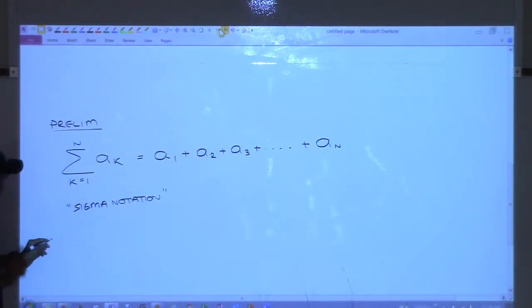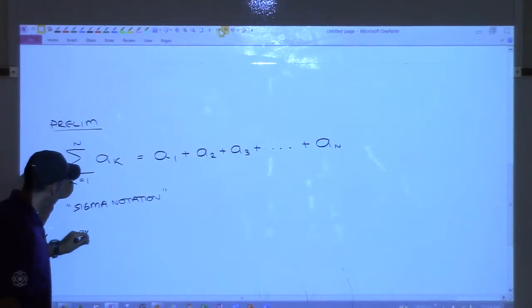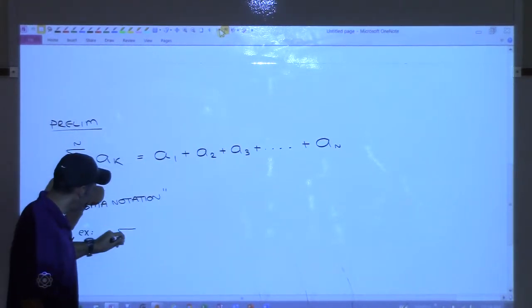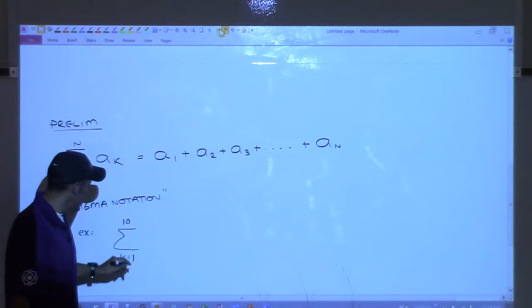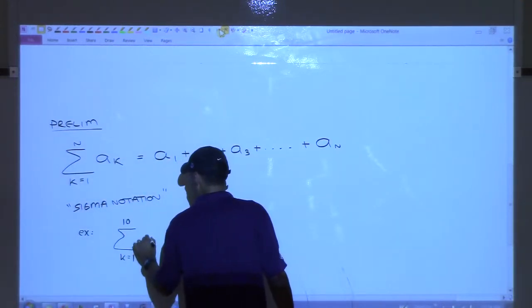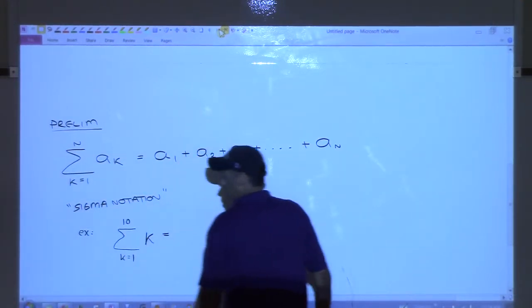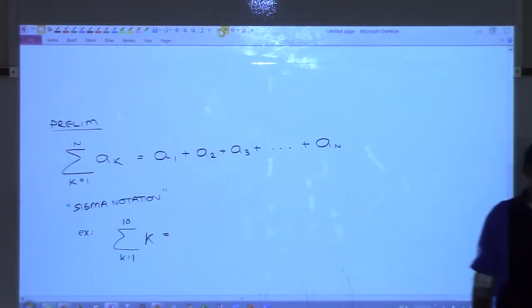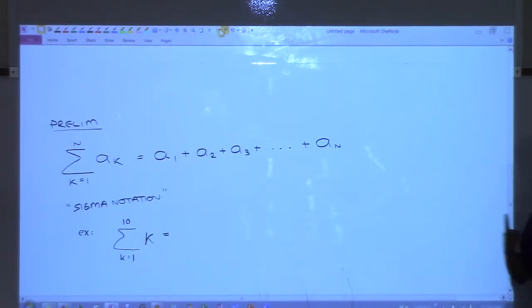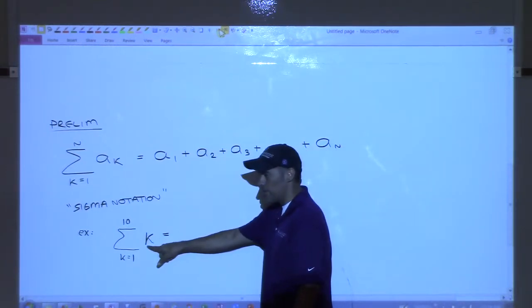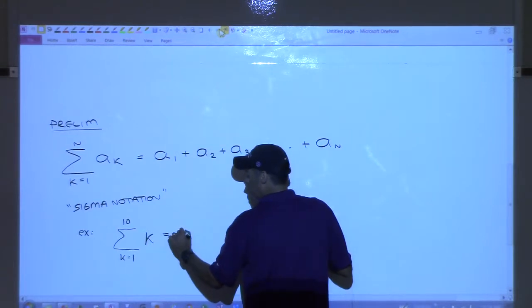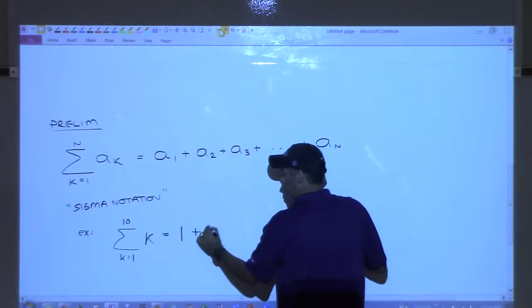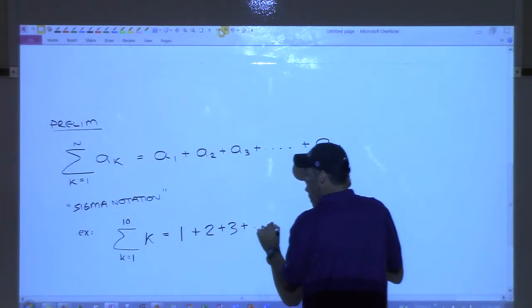Now let me give you a specific example. The sum, let's say K equals 1 to 10, of K. I'm going to start with K being 1, and then plug K into this expression, which is just K. So this becomes 1 plus 2 plus 3, and where do I stop? 10.